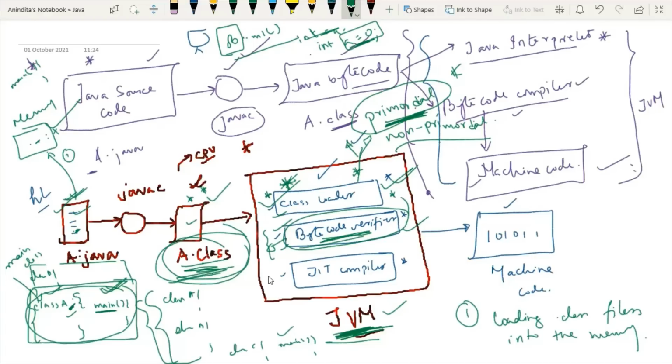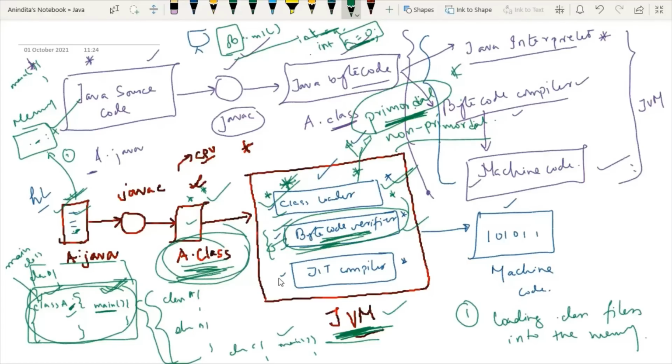Then we have another responsibility. Local variables access fall within the runtime stack. I'm not going into the details. Basically the next responsibility is local variables, whenever we are using them. Local variables means what? I will tell you. So this kind of checking is also done by the bytecode verifier. So in one word, what is the responsibility of the bytecode verifier? It is responsible for checking whether the rules already set for variables and methods are all taken care of or not. This is the responsibility of the bytecode verifier.